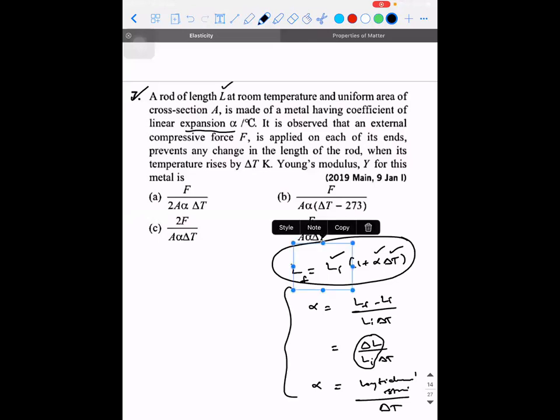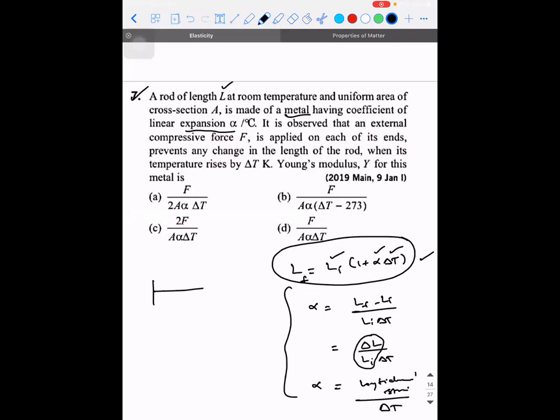There is a rod of length L which is at room temperature and has uniform cross-section area A. It is made up of a metal. Okay, it's a solid, so this formula is applicable for solids. It has a coefficient of linear expansion alpha per degree Celsius. An external compressive force is applied at its ends. It prevents any change in length of the rod when the temperature rises by delta T. Then the Young's modulus for the metal is.